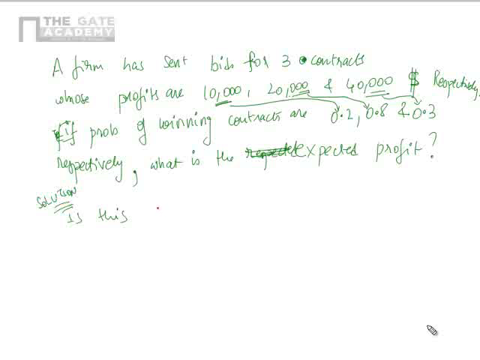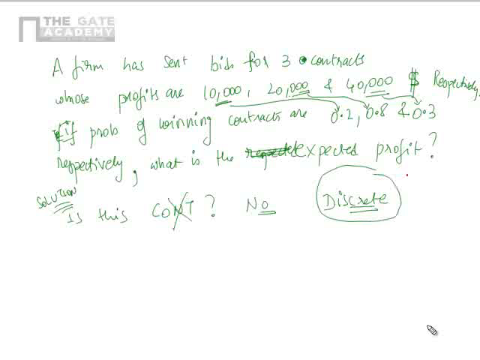So is this a continuous distribution? The answer is no, because it's a discrete case. There are three jobs, each one is a separate thing, and there are totally three events only: 1, 2, 3. So it is clearly discrete. You cannot say that you are sending 1.2 contracts, 1.11 contracts, 1.7 contracts. So it's a clear case of discrete.